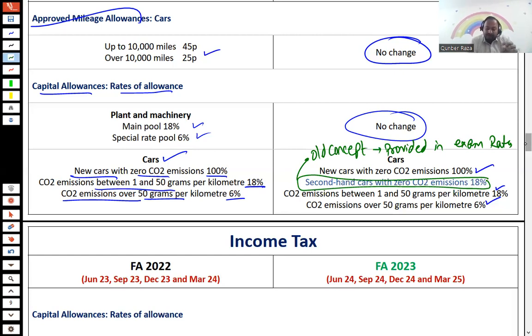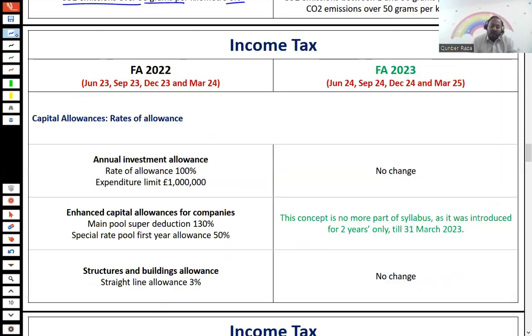Okay. Now, if I further continue with the rates of capital allowance for AIA, the annual investment allowance expenditure limit, 1 million, allowance rate 100%. There is no change in that. The structures and buildings allowance, straight line method, 3%, no change in that.